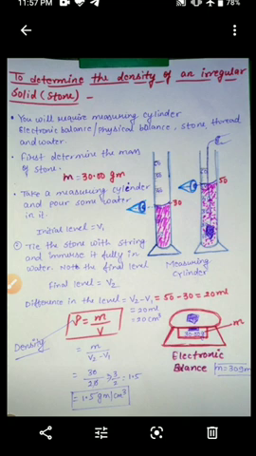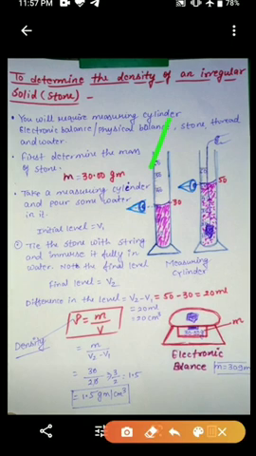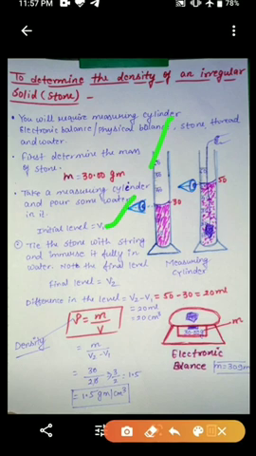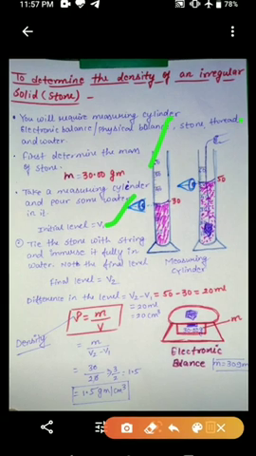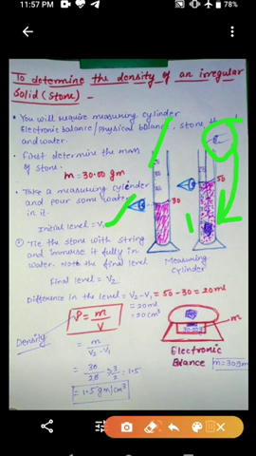Take a measuring cylinder and pour some water in it. Note the initial water level in the cylinder. Take a measuring cylinder, pour some water in it and find the initial level of the water. Next, tie the stone with a string and immerse it fully in water so that it does not touch the base of the cylinder. Due to this, the level of water will rise. When you immerse this stone in the water, the water level will definitely rise.